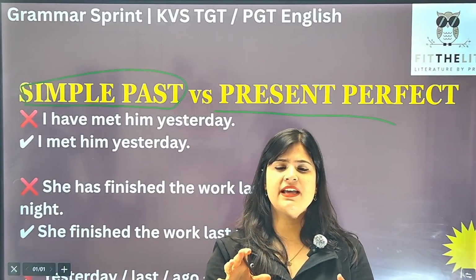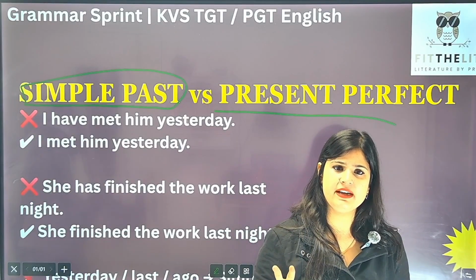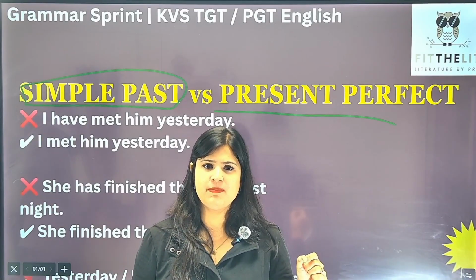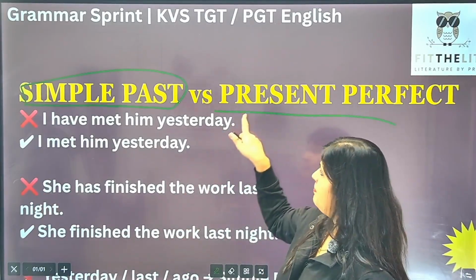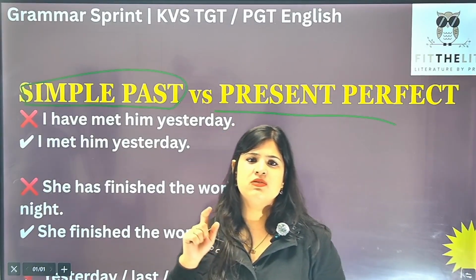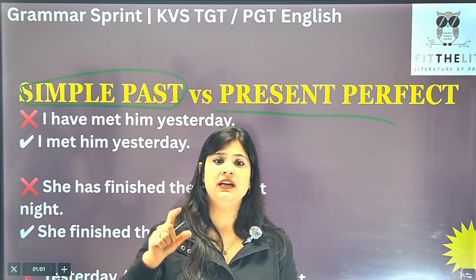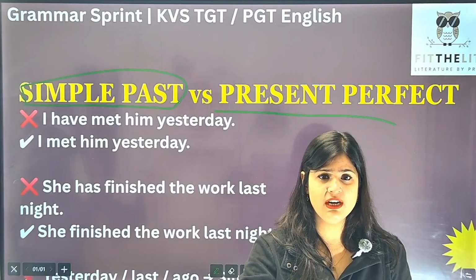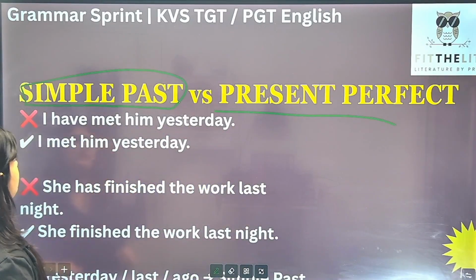Now simple past, I had told you, first of all दो condition होनी चाहिए हमारी, right? Simple past में हमारा क्या होना चाहिए? Completed action in the past plus time reference should be there. But present perfect में there is no time reference, no definite time reference, and also the action that has been completed in the past should be relevant to the present. ये हमारी condition थी, right? So now look at these sentences.